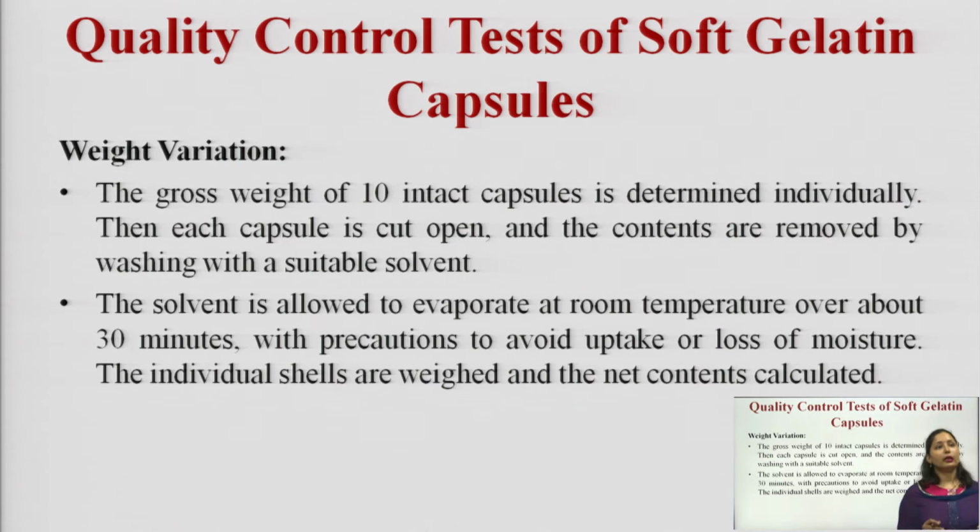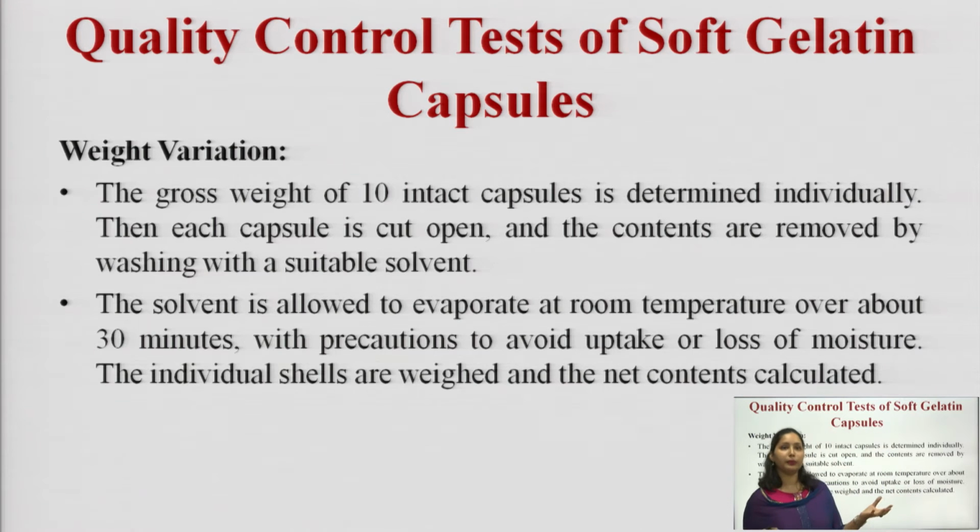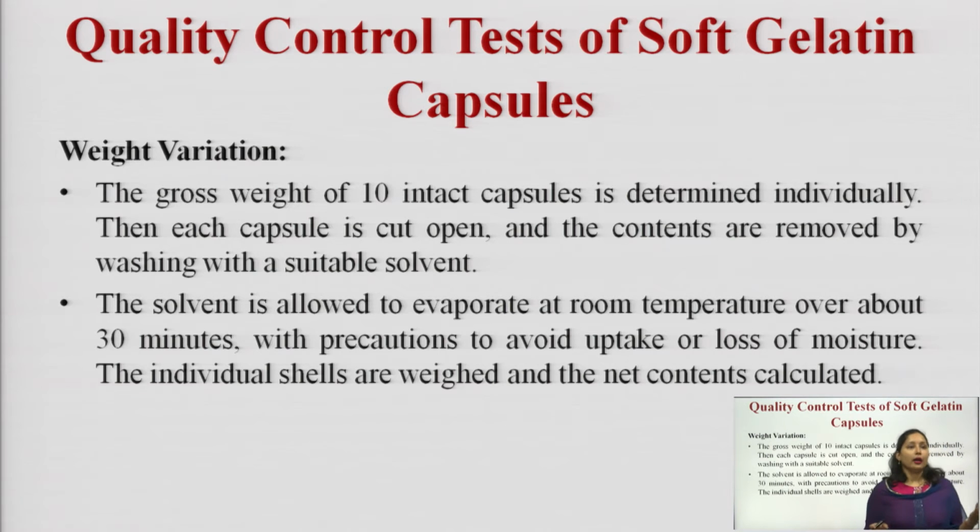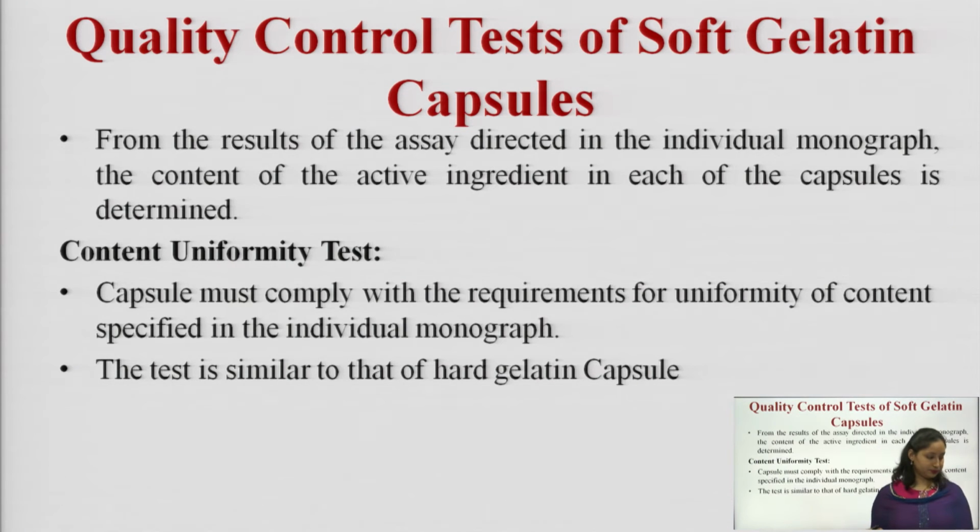The solvent is allowed to evaporate at room temperature over about 30 minutes, with precautions to avoid uptake or loss of moisture. The individual shells after that are weighed and the net content is calculated. Then we allow the solvent to evaporate at room temperature for around 30 minutes. After that, we weigh the individual shells and calculate the net content.